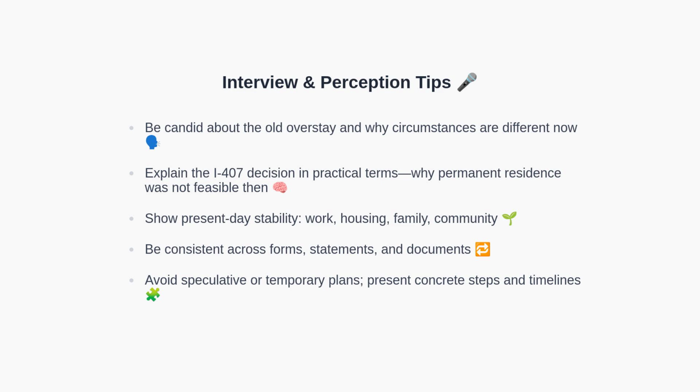Focus on present-day stability, including employment, housing, and community ties. Ensure that your forms, statements, and documents tell a consistent story. Avoid temporary or speculative plans. Instead, provide concrete steps, dates, and commitments that demonstrate a clear, permanent relocation plan.